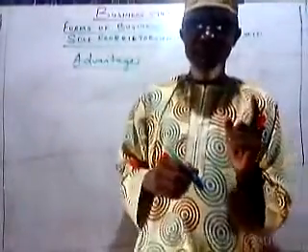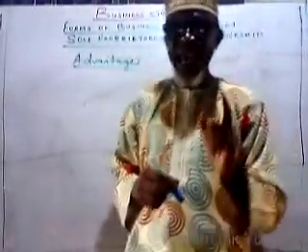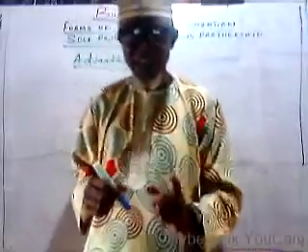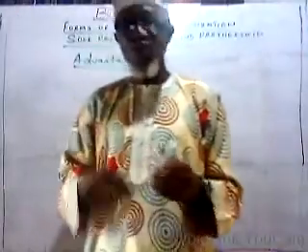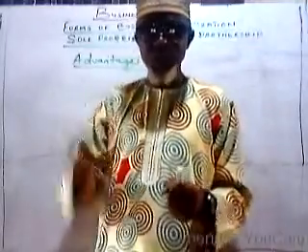The last but not the least is that if the owner dies, the business may collapse and it may lead to the end of that very business setup. So that is that on the sole proprietorship business.